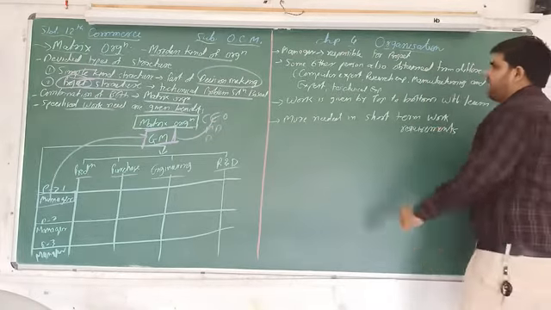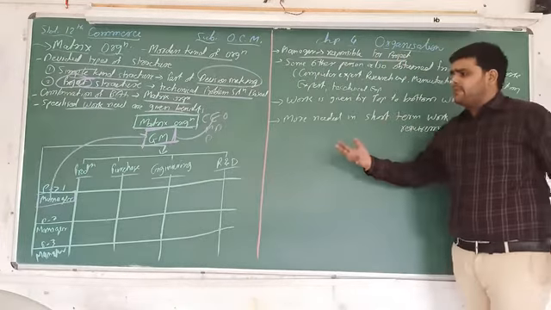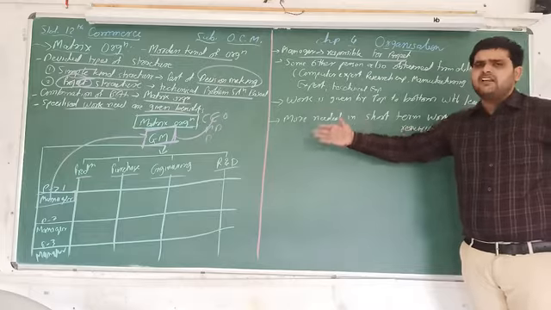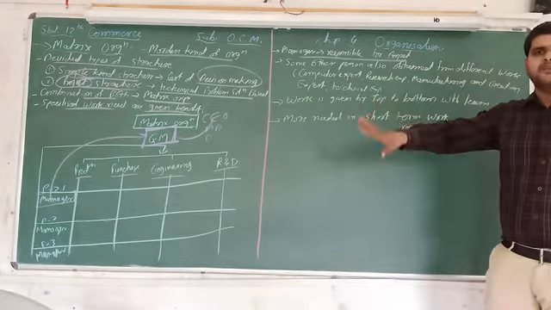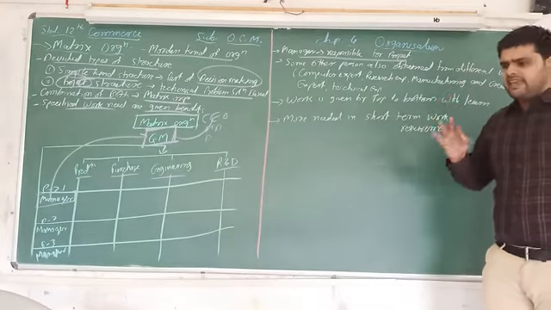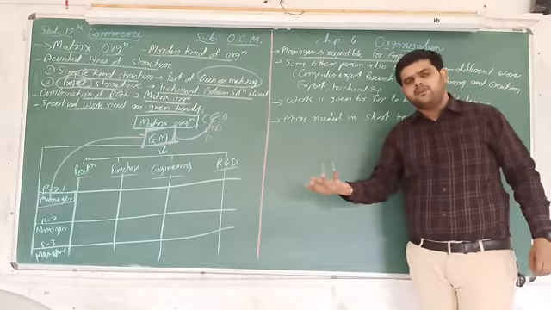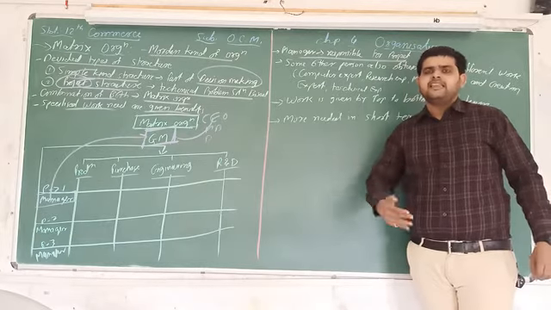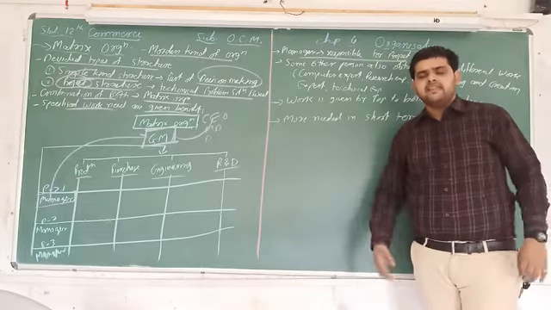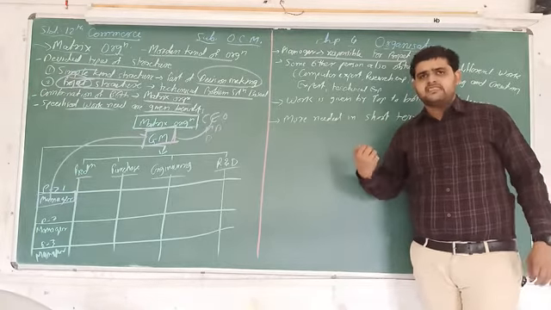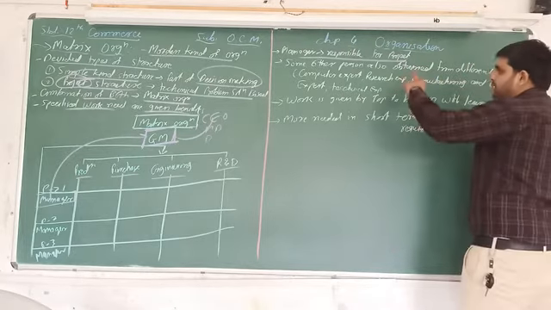So here managers are responsible for the project. It means that, for example, project number 1 is there. So the manager of the project number 1 is responsible to complete the project. And when they have completed the project successfully, again they give another project to him. So in this way, they divide all the works into different kinds of project and complete the work, succeed, and accomplish their objective.